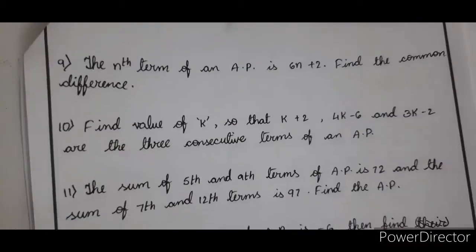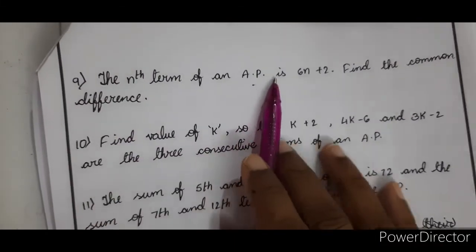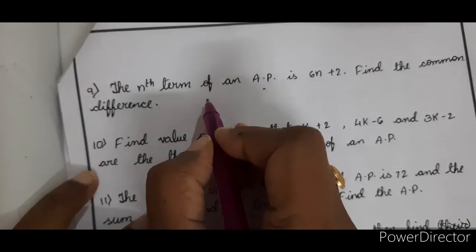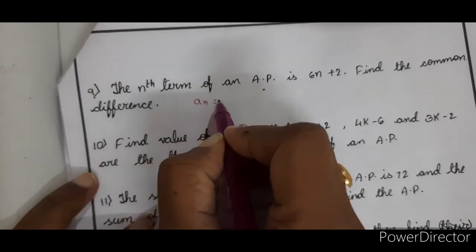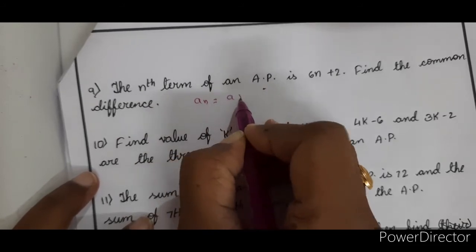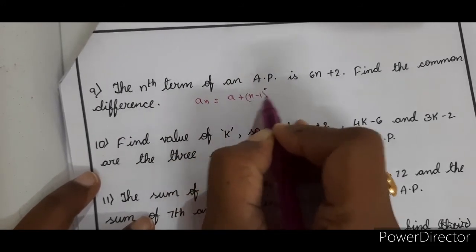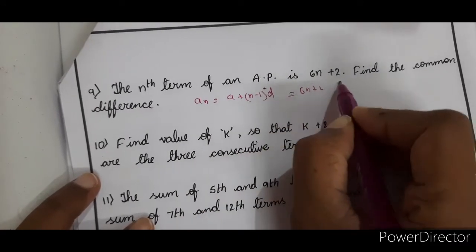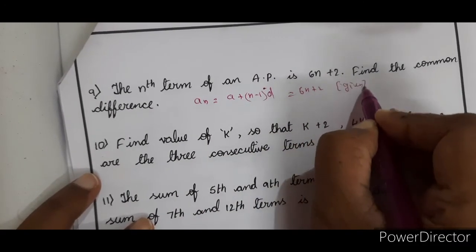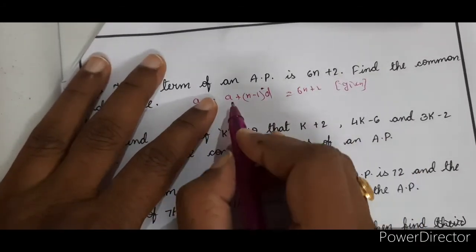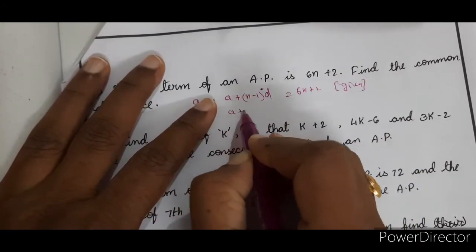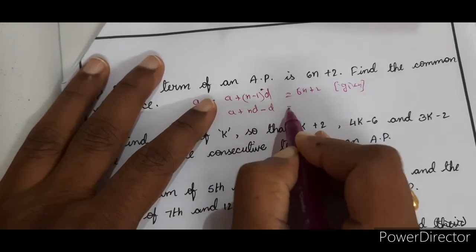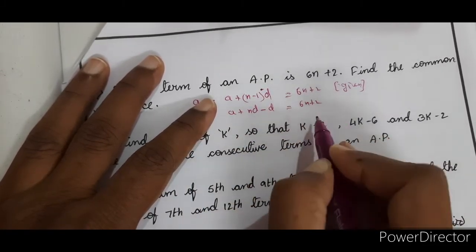Let's see the next one. The nth term of an AP is 6n plus 2. Find the common difference. Let me do it here. What is an equal to? a plus (n minus 1) into d. What is given? 6n plus 2. Now compare these two. a plus nd minus d is equal to 6n plus 2.